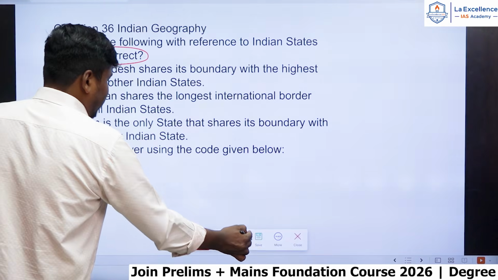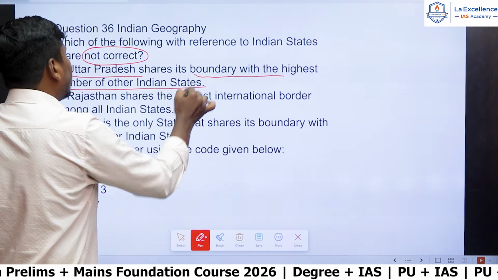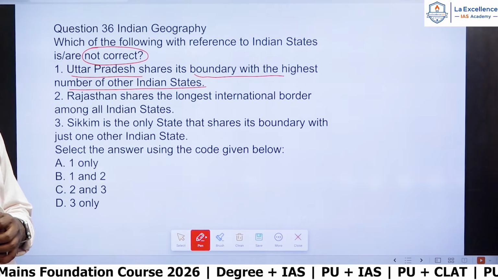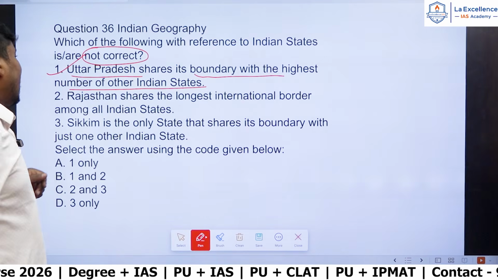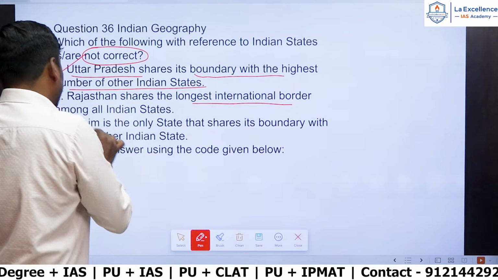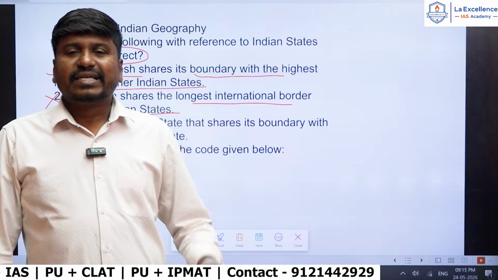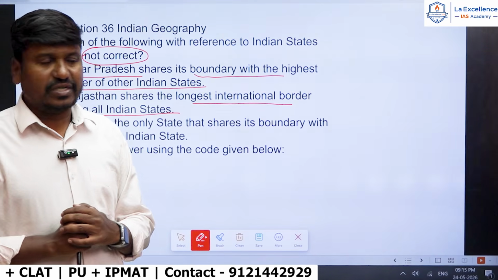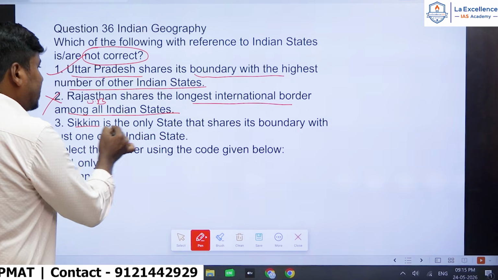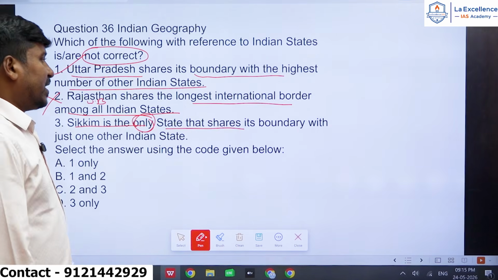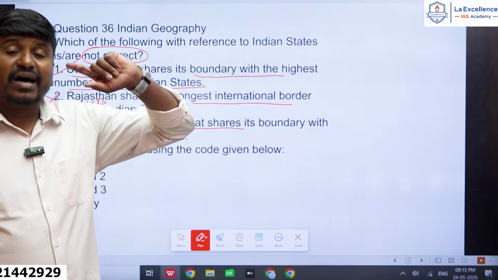So first statement: Uttar Pradesh shares its boundary with the highest number of other Indian states. Exactly correct statement. Uttar Pradesh has a border with the maximum of 8 Indian states. The first statement is correct. And Rajasthan shares the longest international border among all Indian states. 100% wrong statement. It is West Bengal that shares the longest border with Bangladesh. So the second statement is wrong. And Sikkim is the only state that shares its boundary with just one other Indian state. Again, it is also a wrong statement, because Meghalaya is also there.